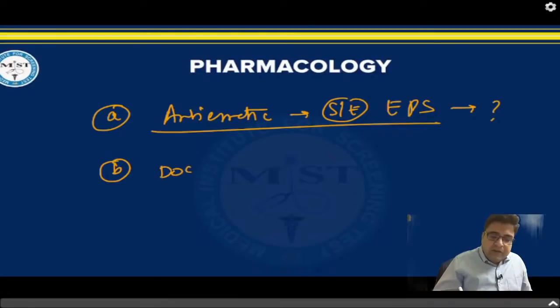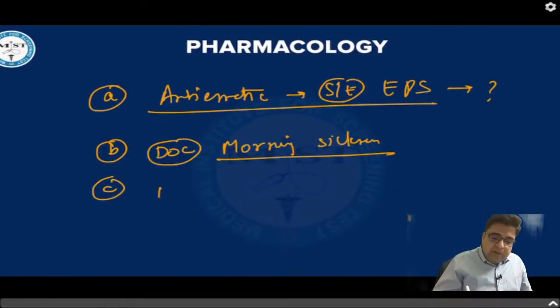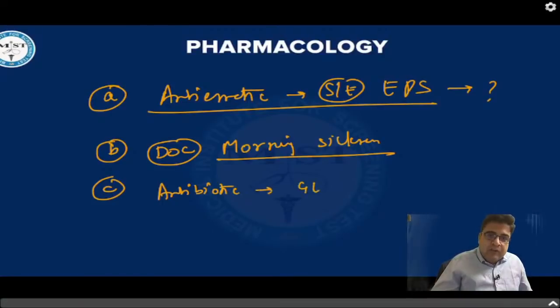Third question, you have to answer me which antibiotic is approved for the treatment of GERD. You have to answer me this question.